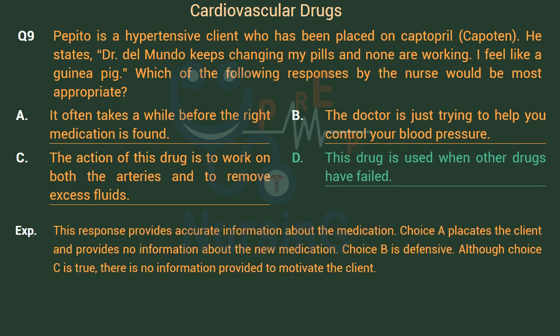This response provides accurate information about the medication. Choice A placates the client and provides no information about the new medication. Choice B is defensive. Although choice C is true, there is no information provided to motivate the client.